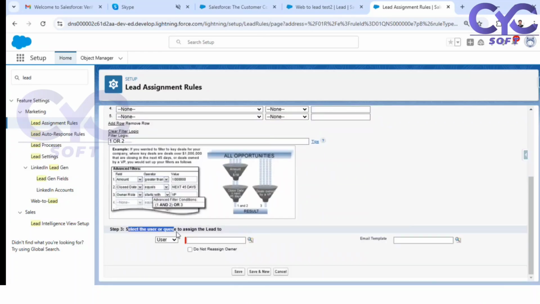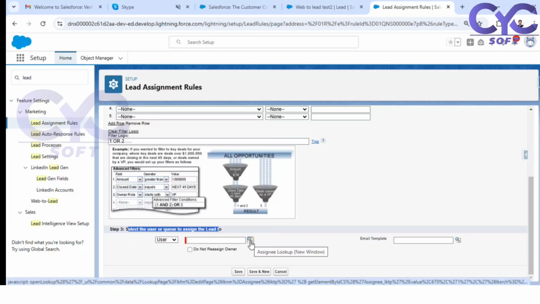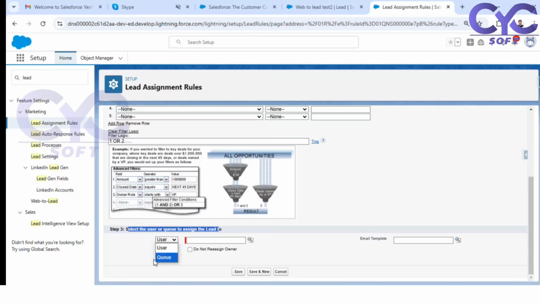Now come down. See here, select the user or queue to assign the lead. If you want to directly assign the lead, then you can select the user, but it is not the correct way. You cannot directly assign the lead to a particular person. Then there is the concept of a queue. What is a queue here? So the new queue concept comes here.